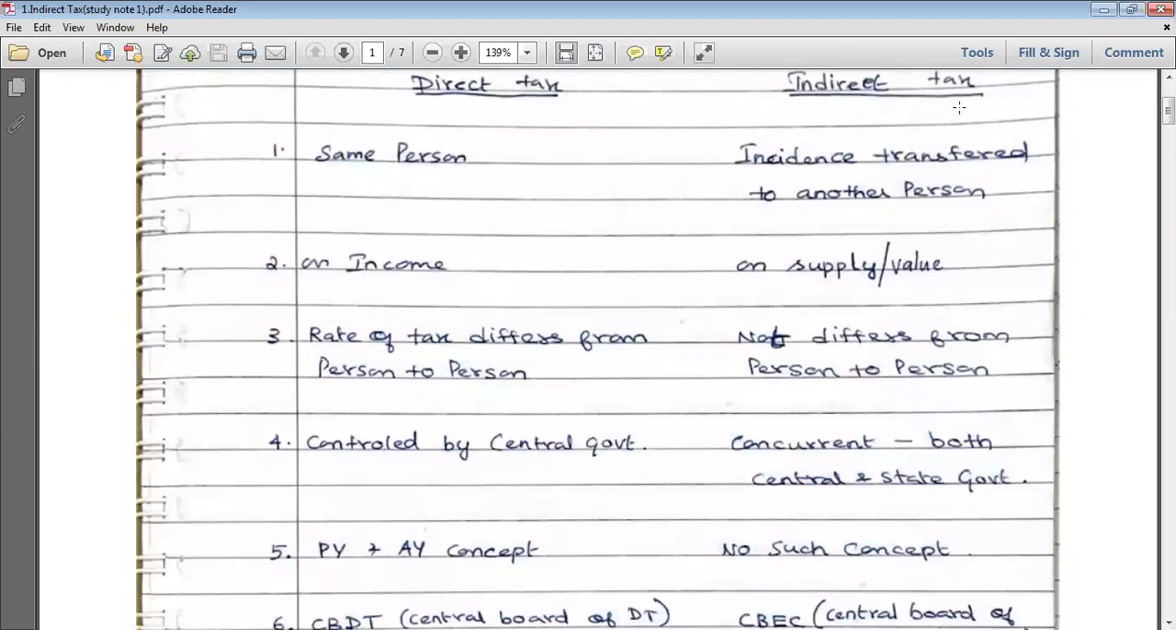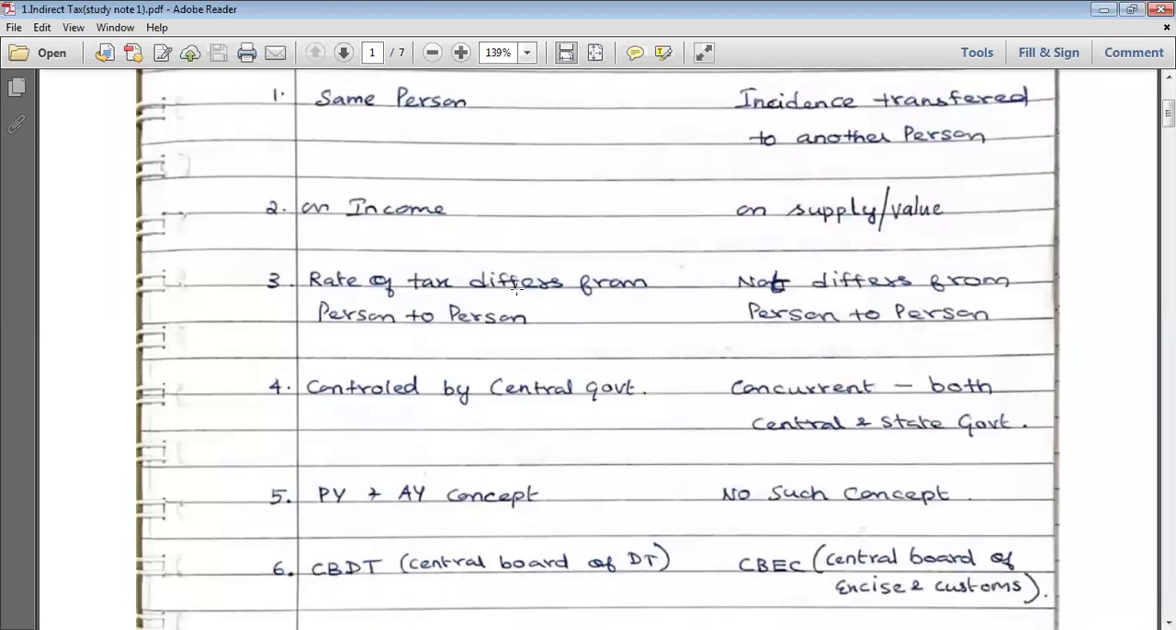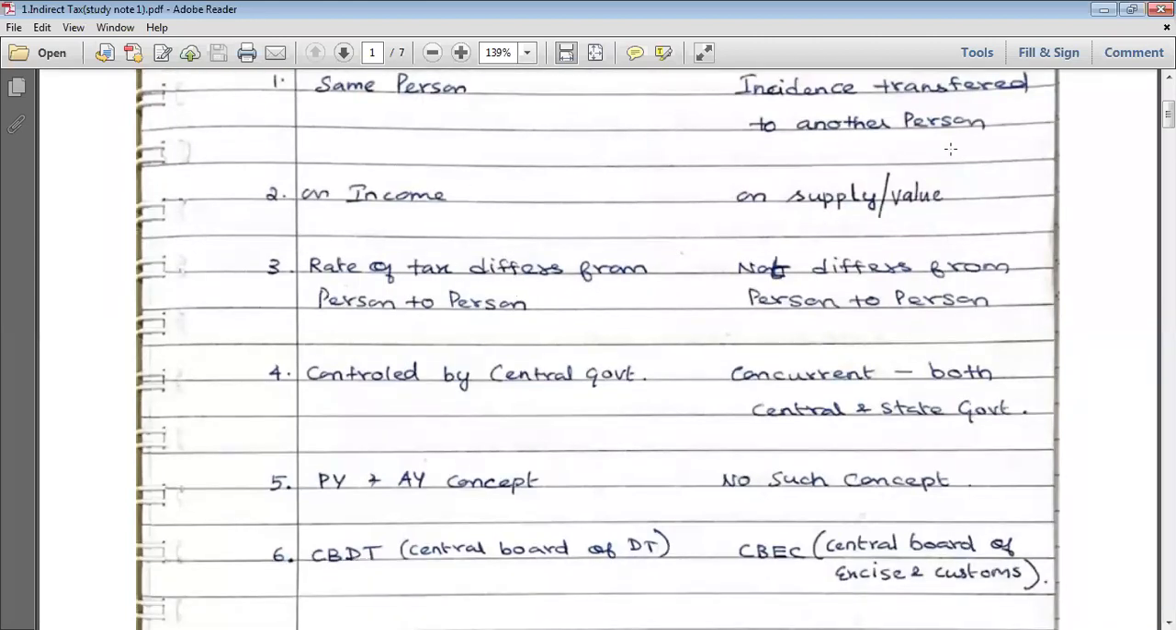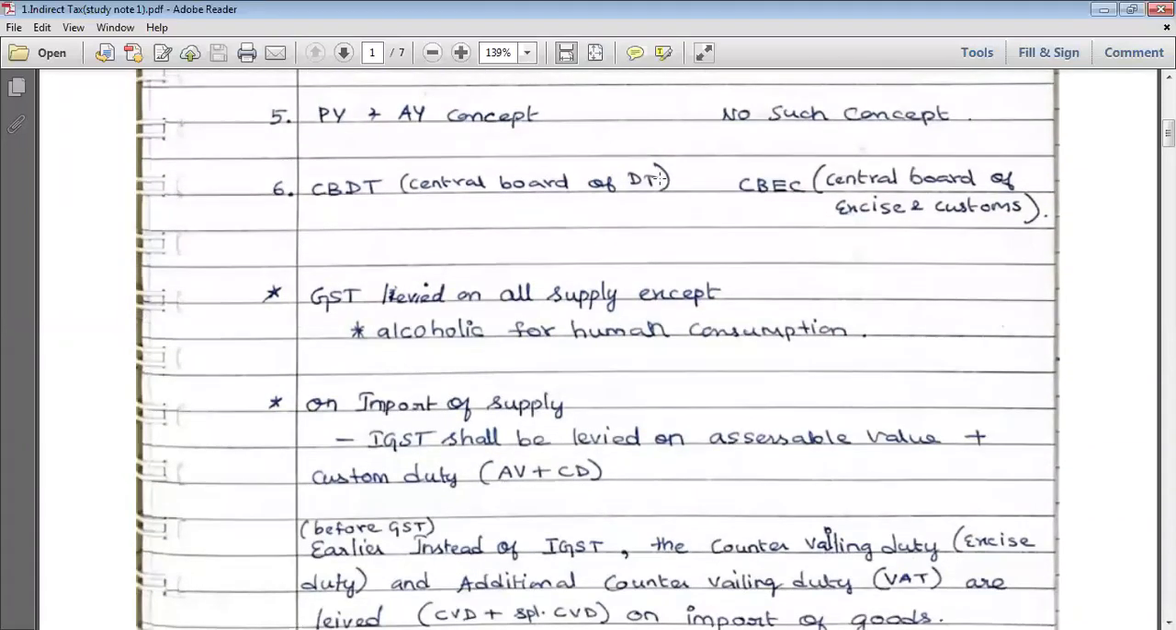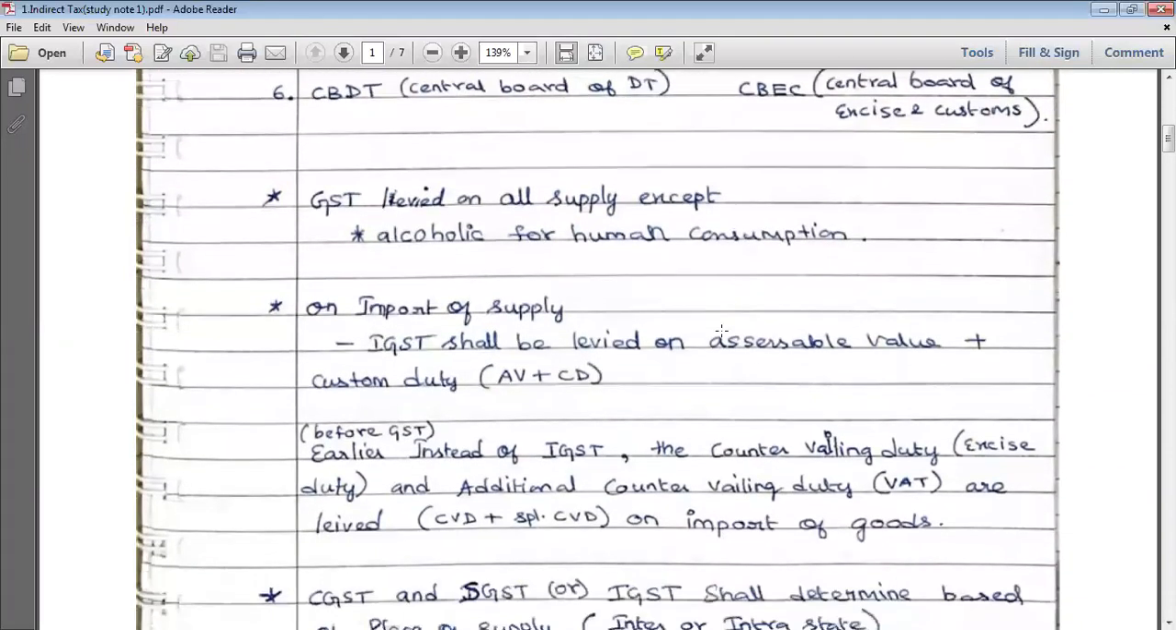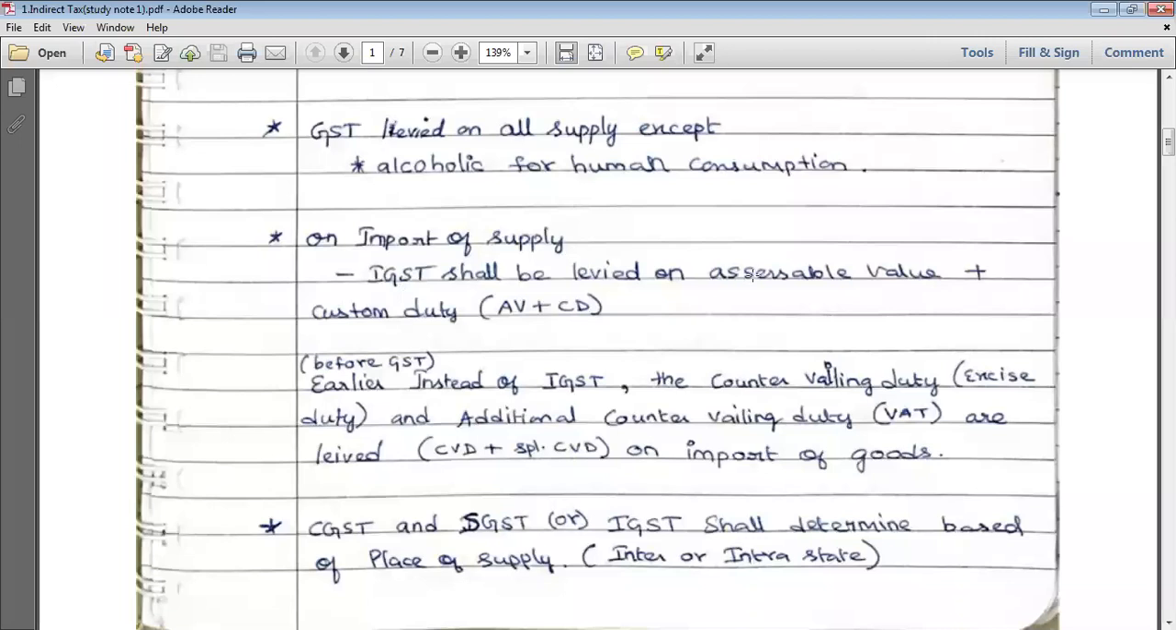Okay, so direct tax, indirect tax, what they are, we saw. Same person. It has been transferred to another person. Income, it is on income; it is on supply. From person to person it differs. It is not person to person. Tax rate when person to person does not differ. Controlled by central government, controlled by state government. CBDT, CBIC.